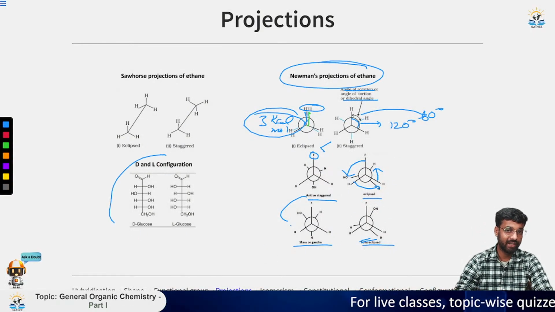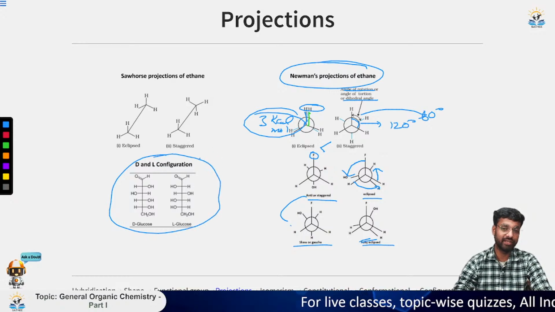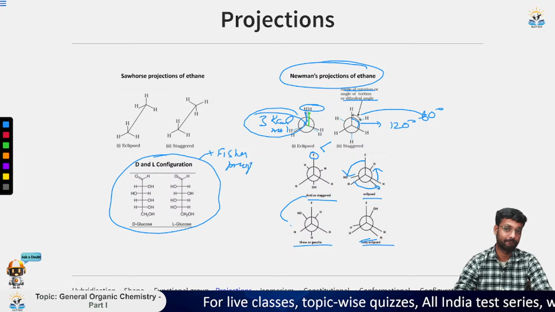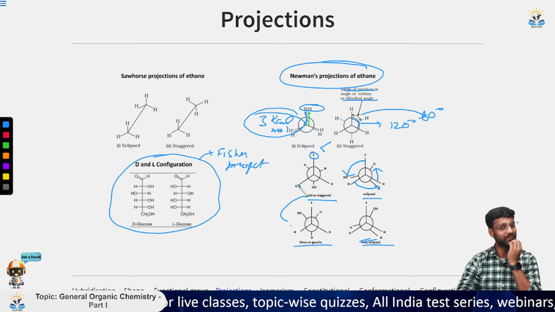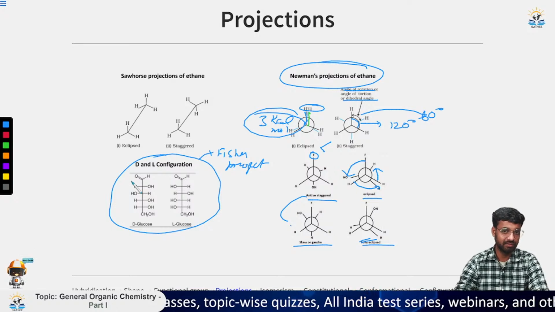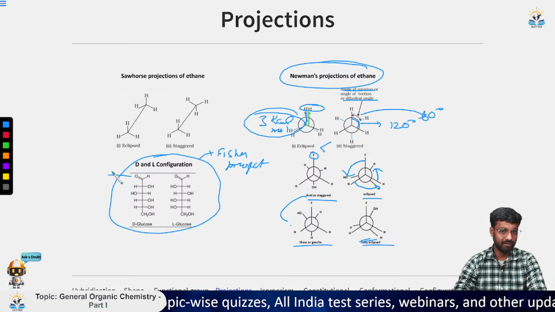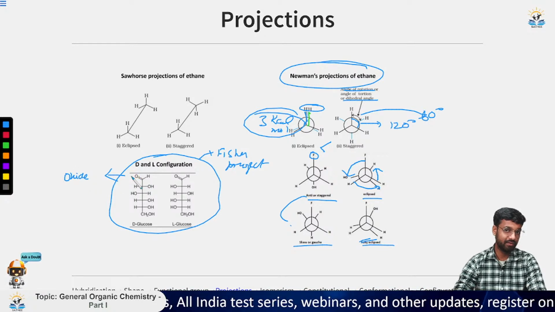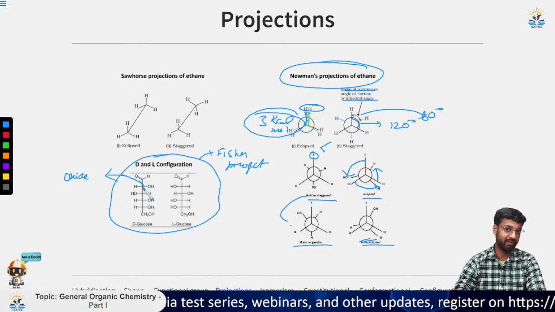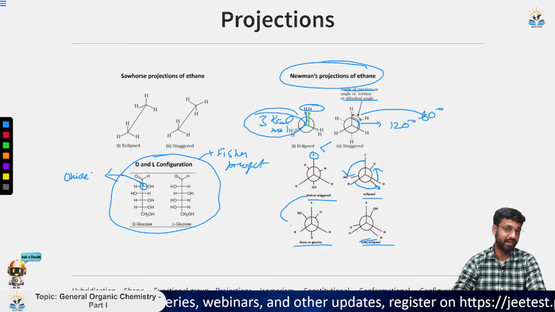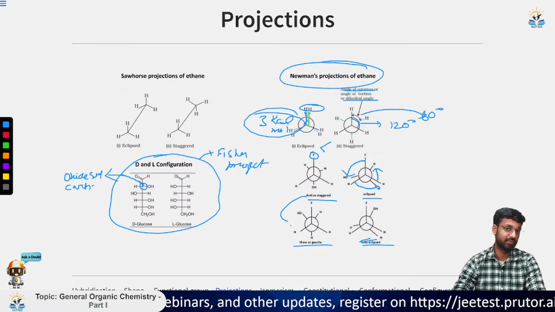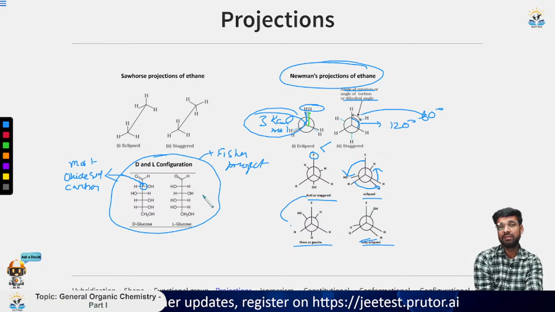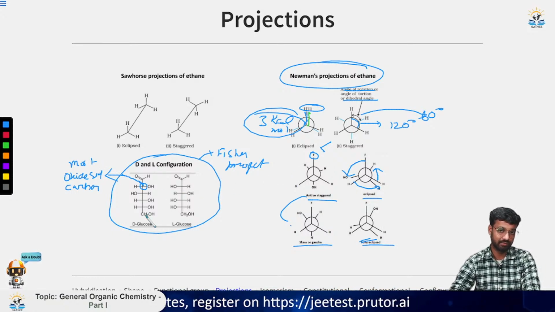Then the last one that we have here is called the Fisher projection or DL configuration. Fisher projection. Now for the Fisher projection, a few things should be kept in mind: this is the most oxidized state of carbon, meaning that this carbon center that we have here is the most oxidized one, meaning it should have the least number of hydrogen or the most number of oxygen.